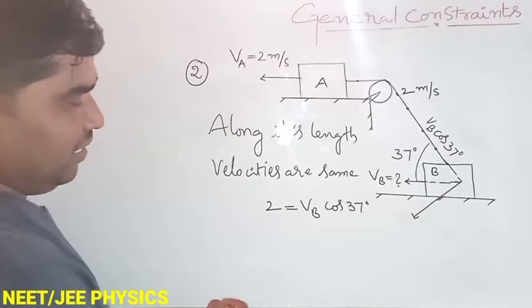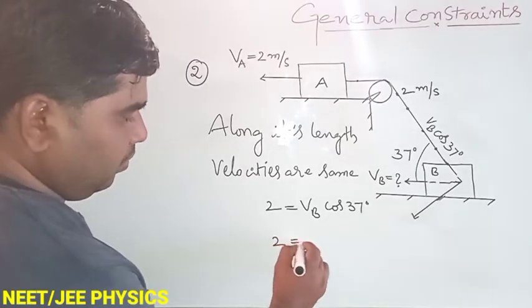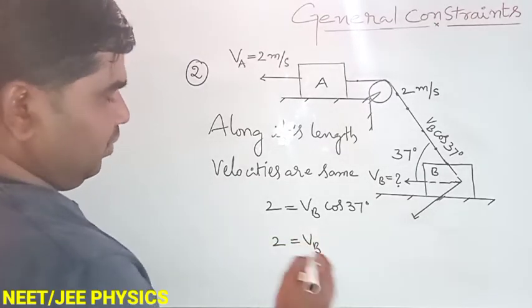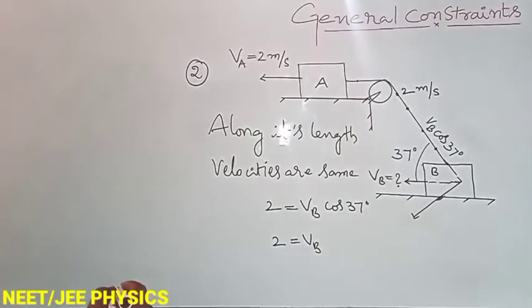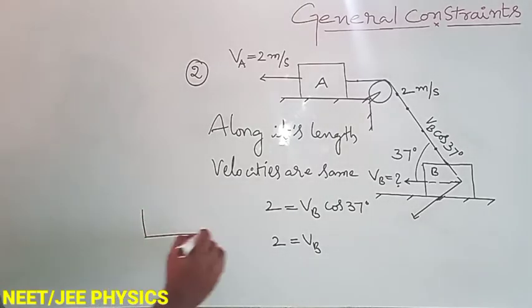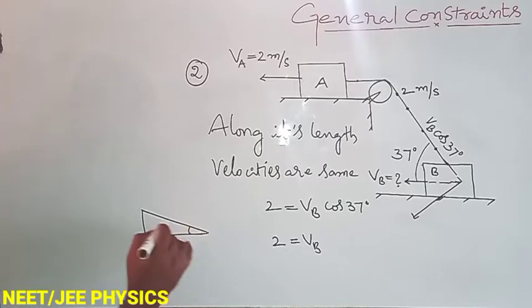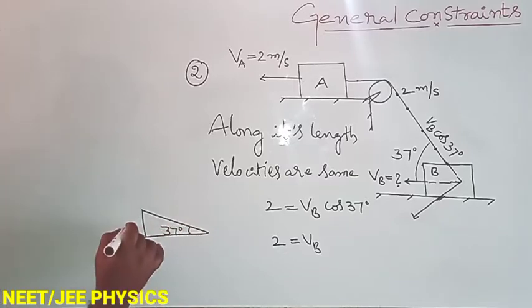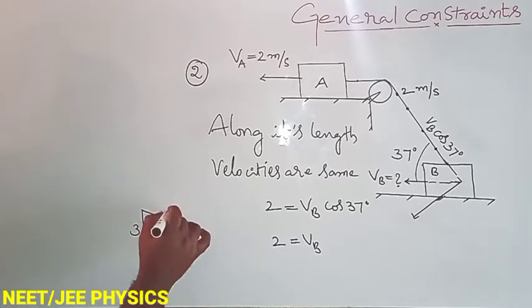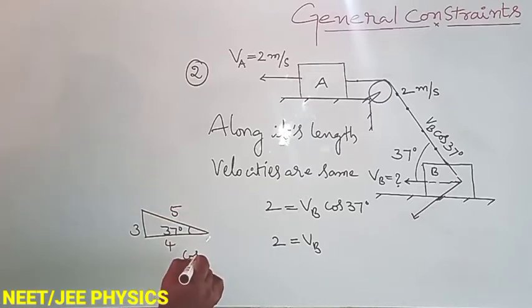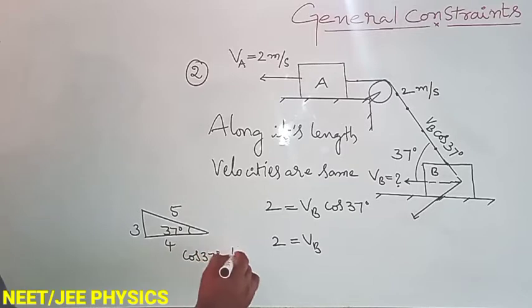Cos 37 value is, we know that one triangle, from the triangle we can find out. Let us take here, this is the triangle, this is 37, this is 3, this is 4, 5. From this cos 37 equals to adjacent side, that is 4 upon 5.